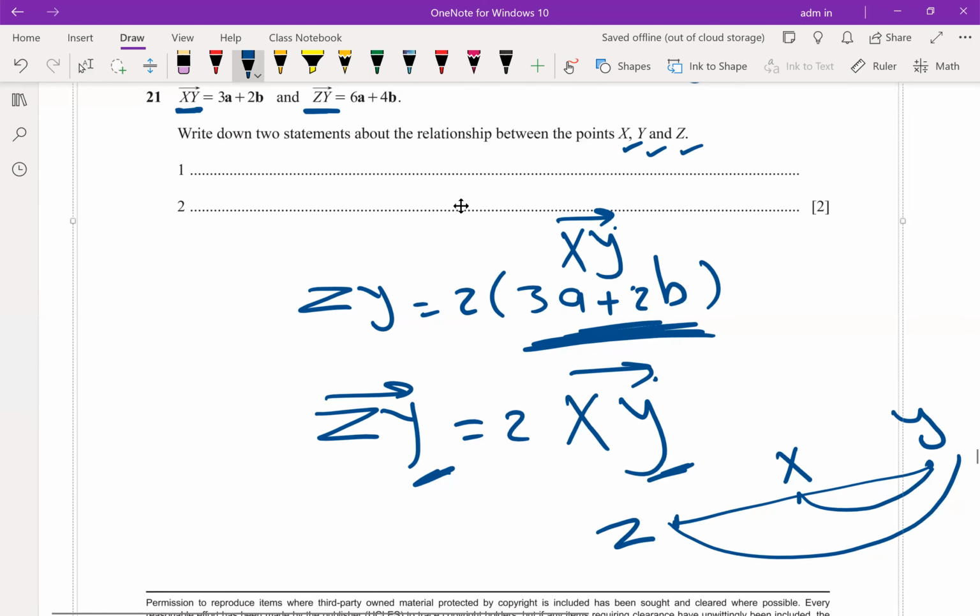It asks to write 2 statements about the relation between the points x, y, and z. We can say x, y, and z are collinear, on the same line, and we can say x is the midpoint of z and y. You are right, but he wrote here the relation between points. You are right, but this is a relation between vectors. Clear? We look at the marking scheme. Mr., what was the second point?